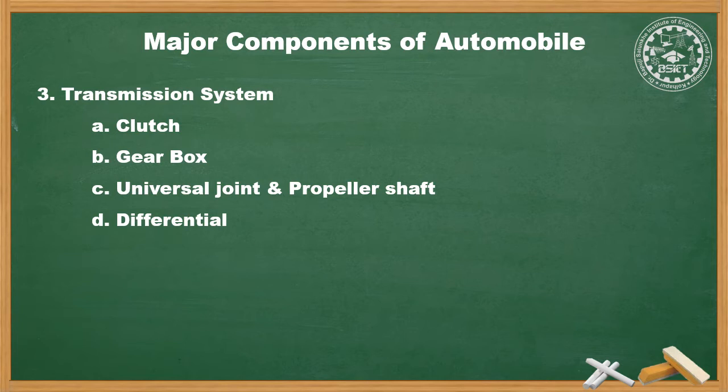Differential helps the vehicle to turn through right angle and splits the torque in equal proportion on the road wheels. Fifth, axle. Axle is nothing but the weight carrying portion, whether it may be front axle or rear axle. It takes vertical load due to the weight of body, shock load due to braking or driving, torque reaction due to braking and driving, and side thrust due to cornering.